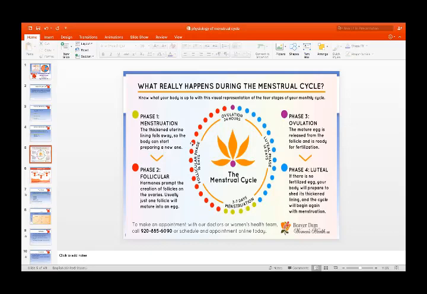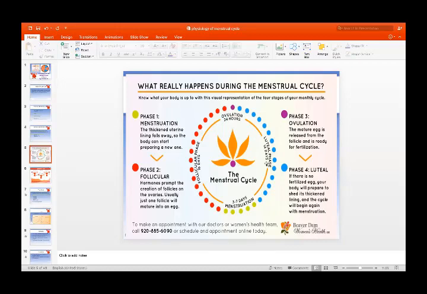Phase two is the follicular phase, which is usually 16 days. Under the effect of hormones, there is creation of follicles on the ovaries. Just one follicle will mature into an egg. After the follicular phase, there is ovulation. The mature egg is released from the follicle and is ready for fertilization. If fertilization occurs, then pregnancy takes place, or if it does not, then there is the luteal phase. It is 14 days. The luteal phase is fixed.